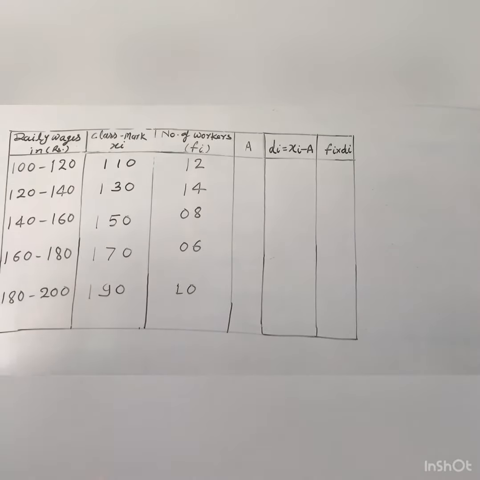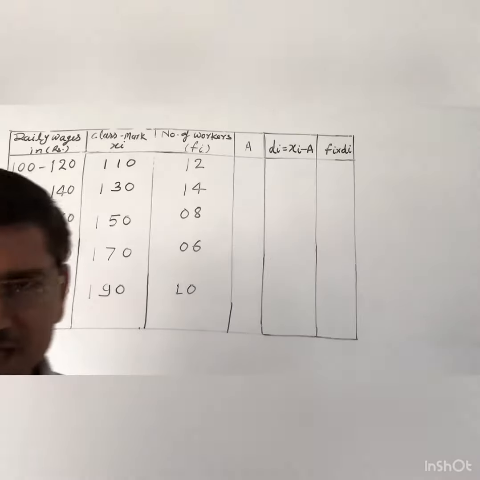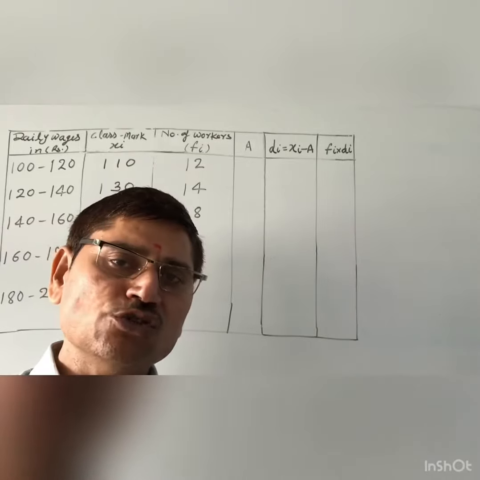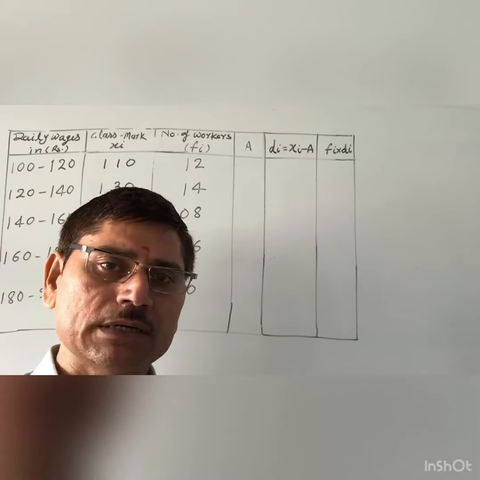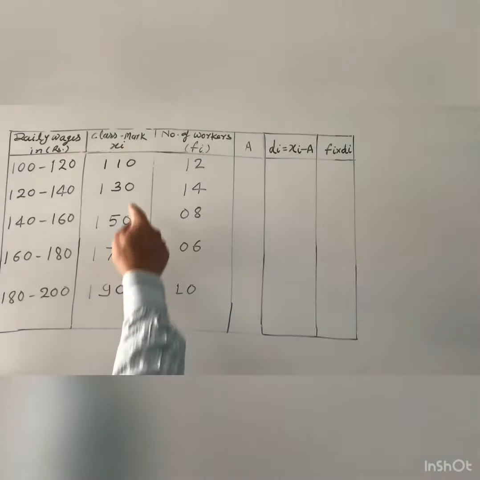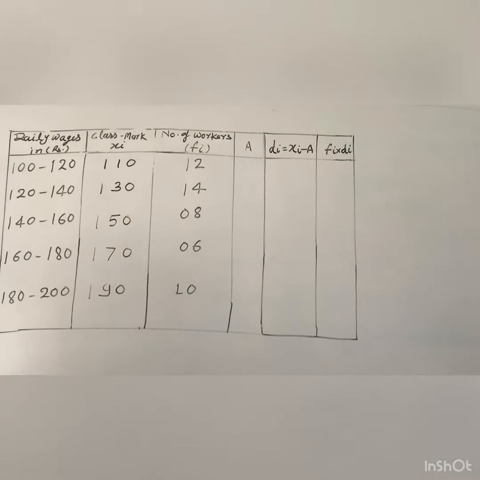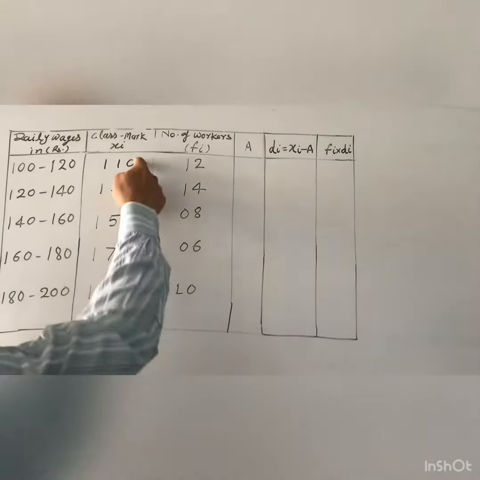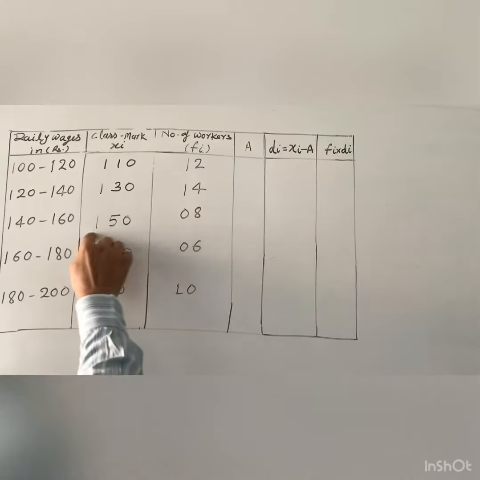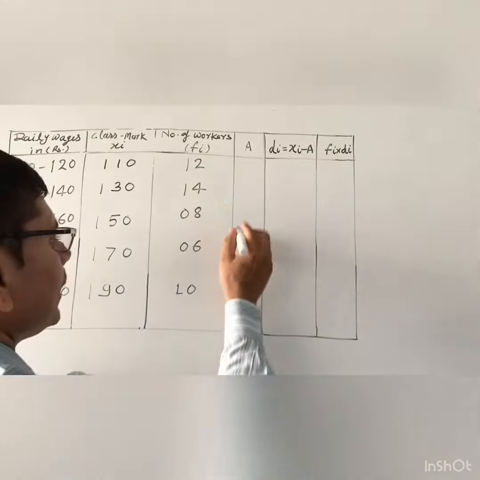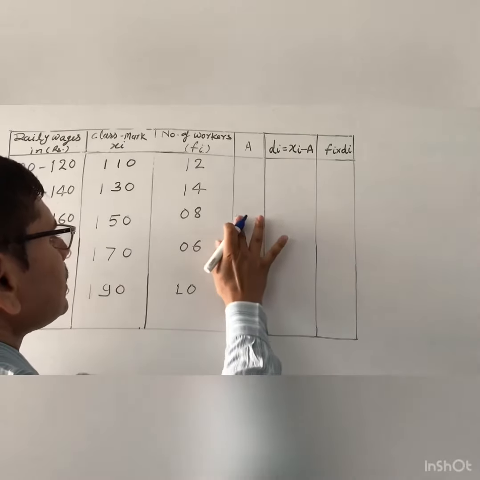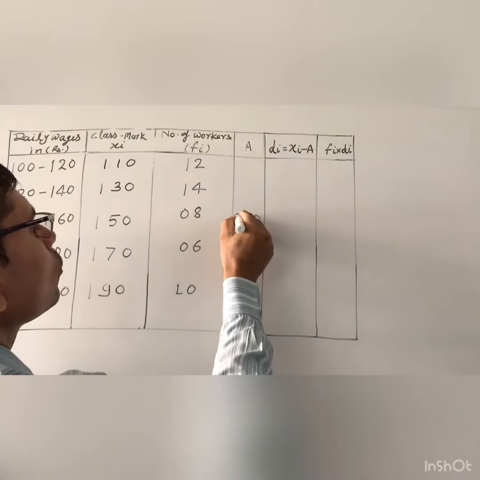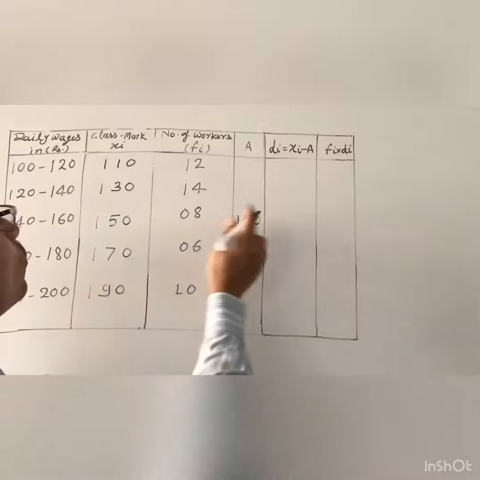So now dear, this is the assumed mean method. So first of all you assume a mean. Assumed mean means the middlemost value. So you count here how many numbers are given here. 1, 2, 3, 4, 5. So you will take just the middlemost, that is 2 here and 2 here. So this 150 is the middle. So you will take 150 as the assumed mean. So you will write it in this column just in front of this 150.